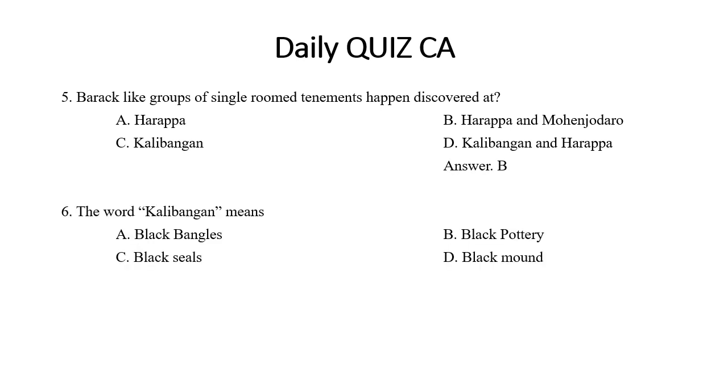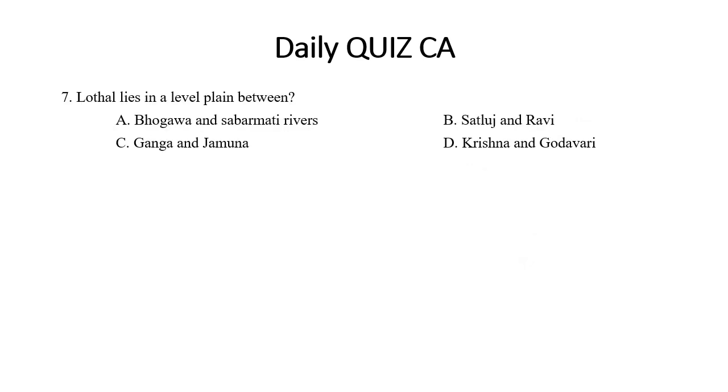As I mentioned, the next question is about Kalibangan. What does Kalibangan mean? Black bangles, black seals, black pottery, or black mount? You can take a hint from the word. It's like Kali and Bangan, Bangan like bangles, right? It's pretty obvious that at that time the word was not there, but that is how you have to tackle the exam question. You cannot assume that you will know everything under the sun, so you have to make intelligent guesses at times. But we are here to help you with the important questions. So Kalibangan means black bangles.